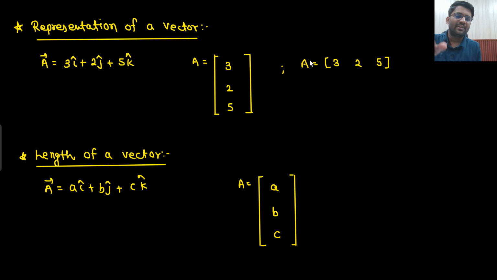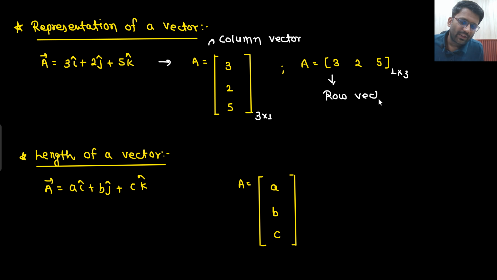Have we already seen the representation of a vector? Yes, we can represent a vector in column form or in row form, right? This is known as a column vector, this is known as a row vector. What is the order here? 3 cross 1. And what is the order here? 1 cross 3. So our vector was 3i cap plus 2j cap plus 5k cap. I represented that vector in matrix form. This is the column vector and the other one is the row vector.